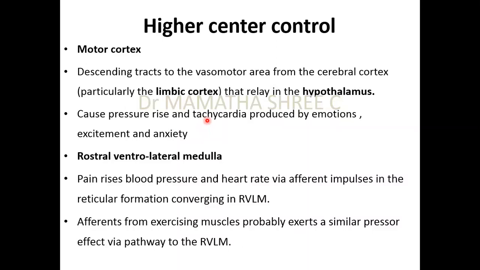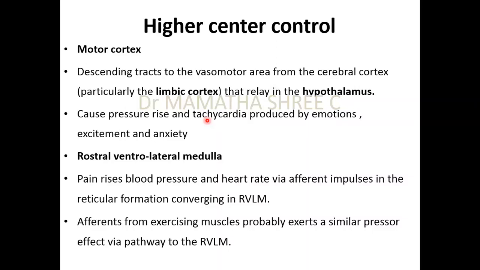So now, for example, whenever you have some pain, like say you have got a swelling in the hand or you got a burn during the stove, so that time there is increasing pain. That pain will increase the blood pressure. How is that happening? It is happening because the pain impulses are taken through the receptors situated in the skin to the spinal cord. Through the ascending tracts, it is going to the sensory cortex.